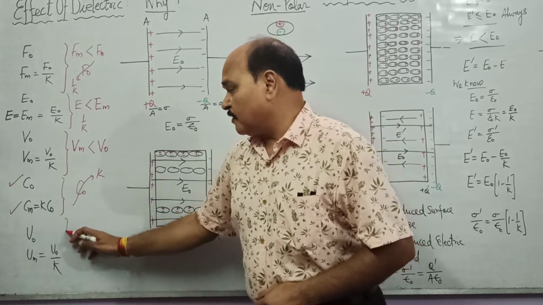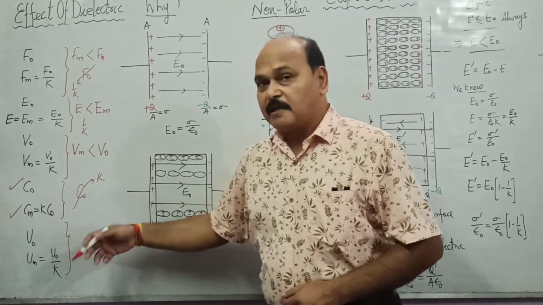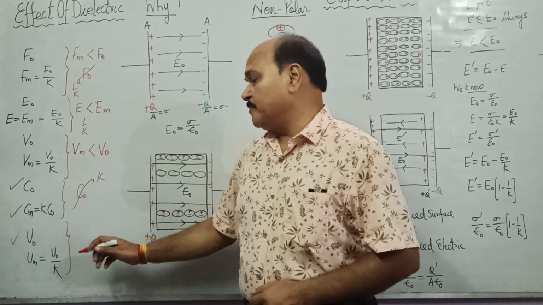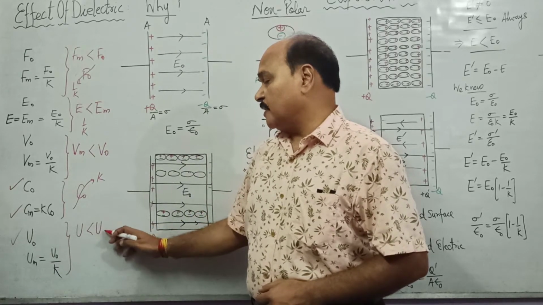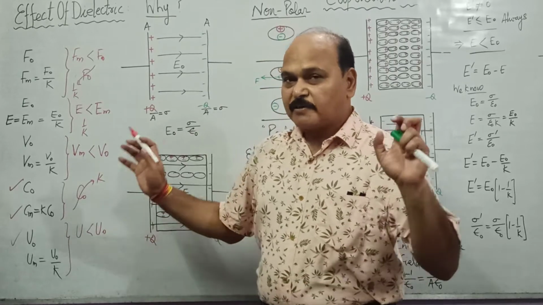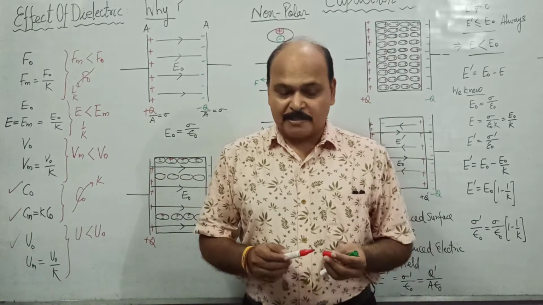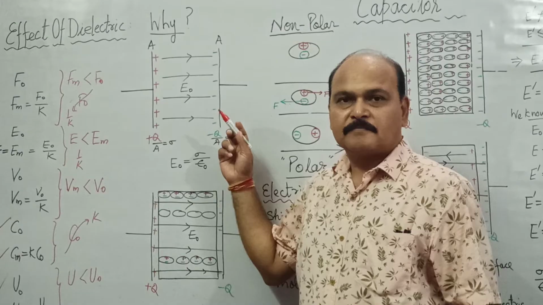For energy, if the energy of any conductor or capacitor in free space is U naught, then in the medium the energy is lesser by a factor of 1 upon K. So all these effects we know, and what we are going to study is the reason behind these effects.